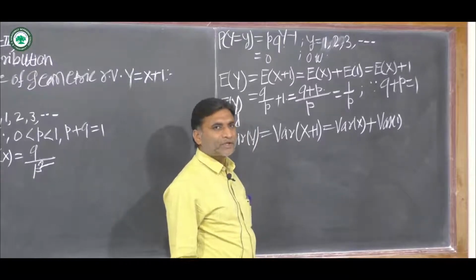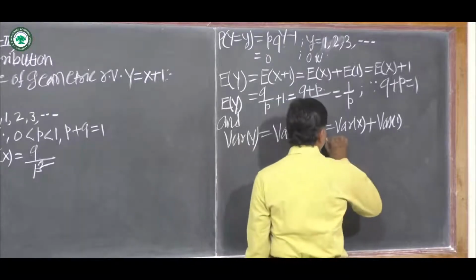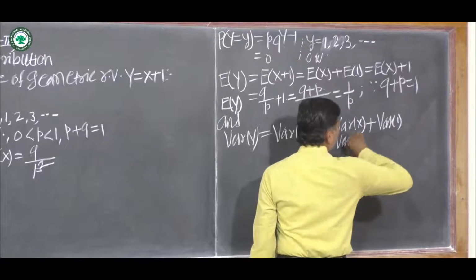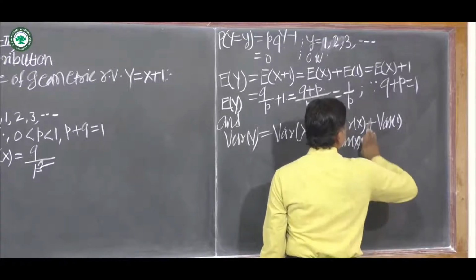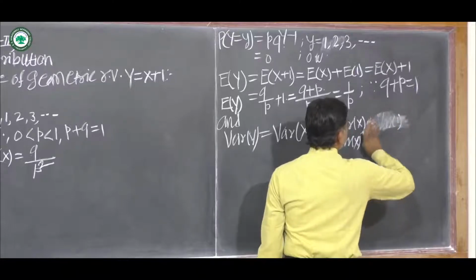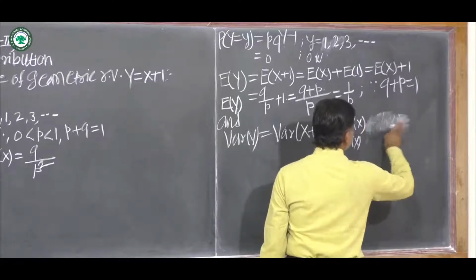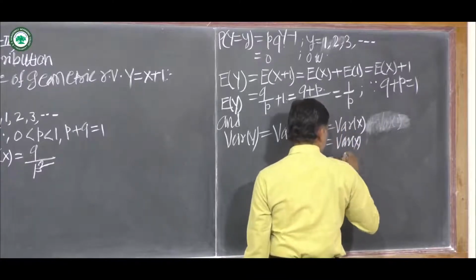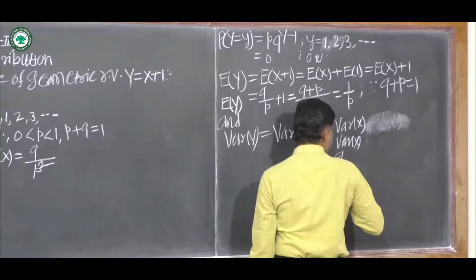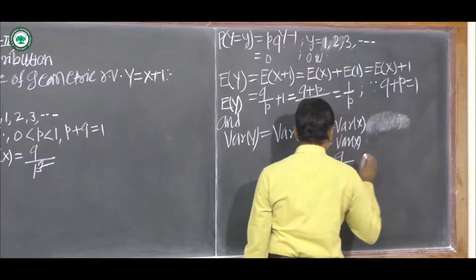There is no variation, therefore this is equal to the variance of X only. We know that the variance of X is equal to q upon p square.